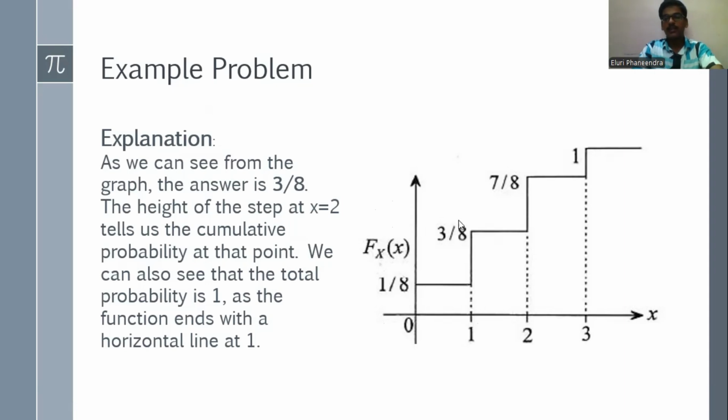For 1, the distribution function is 4 by 8. For 2, the distribution function is 7 by 8. For 3, the distribution function is 1. Another property of the CDF is that for x less than 0, no distribution exists. For x greater than or equal to 3, the value 1 continues to infinity, because we know that the probability does not increase beyond 1. So here the 1 continues like this.